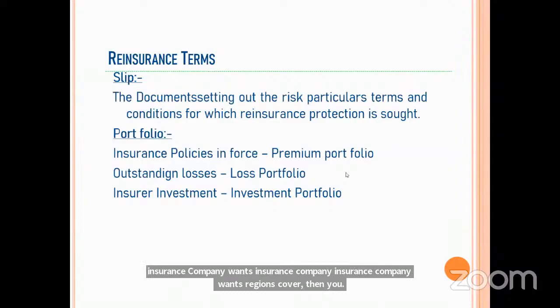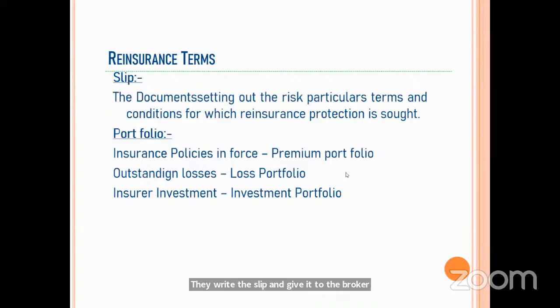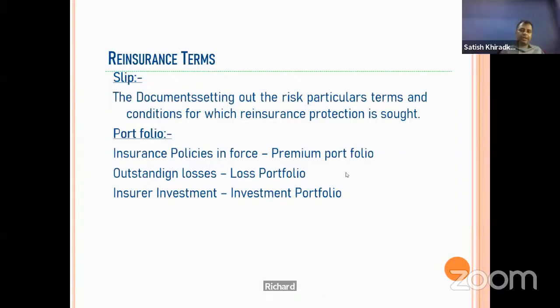They write the terms and conditions, the requests, the expected rate. The reinsurance broker takes the slip to different reinsurance companies, and they accept it, partially accept it, or reject it. If they want some modification, they mention it. Likewise, the slip goes out and comes back.